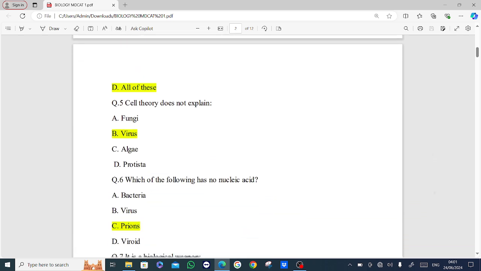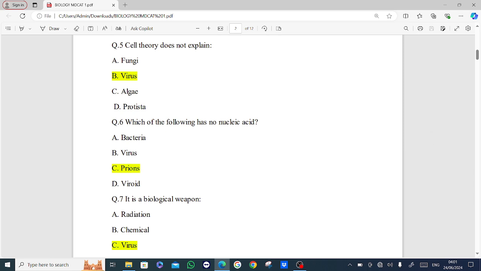Next MCQ is, cell theory does not explain. Options are fungi, virus, algae, protista. Correct option is B, virus.